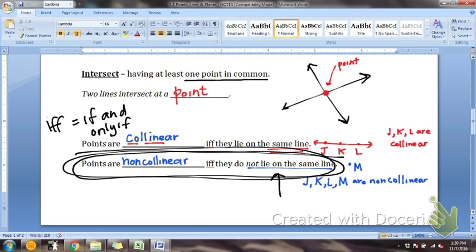Points that are not on the same line are non-collinear. Does that make sense? That means no matter which way you say it, it means the same thing. That's why we use IFF. And we will continue to talk about IFF as we go further. Does anybody have any questions about collinear and non-collinear?